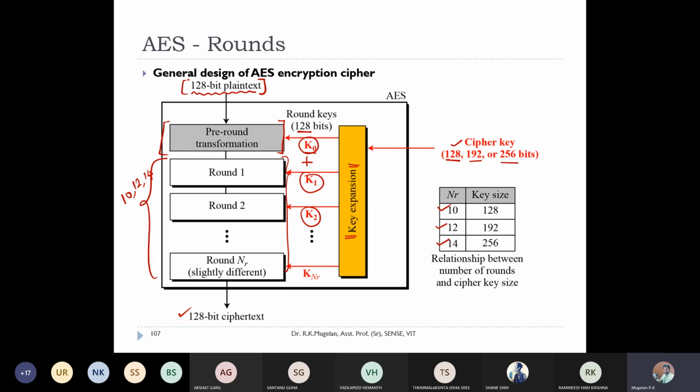Right. So does anyone have any doubts in this one? I hope you are clear with the cipher keys, round keys, the block sizes, and the general structure. If it is clear, kindly raise your hand.